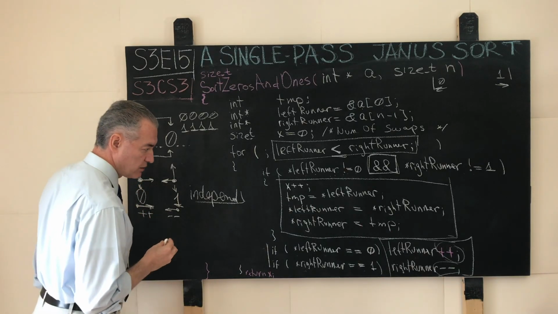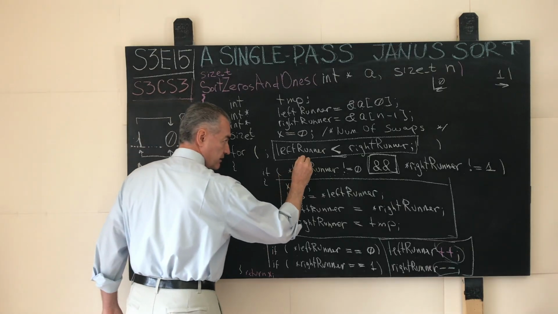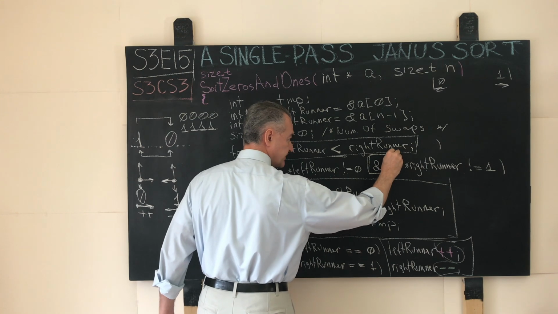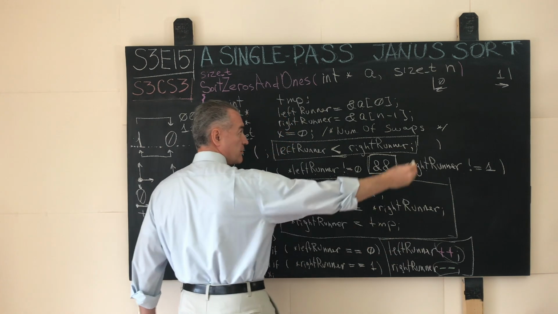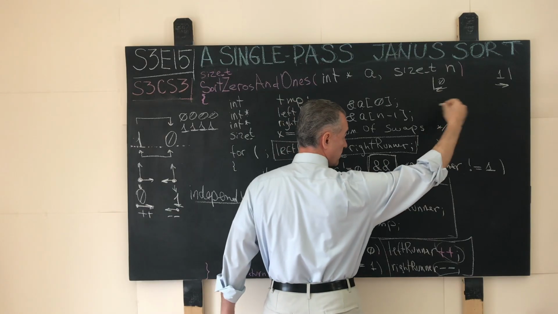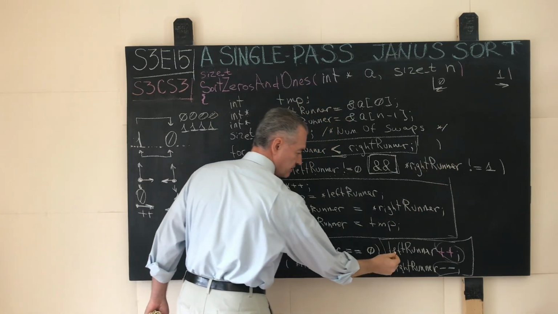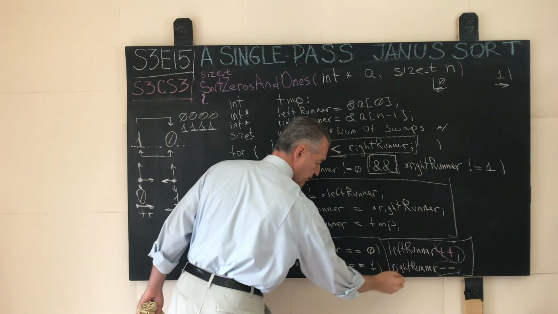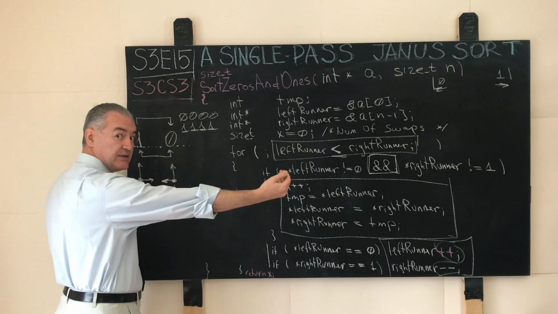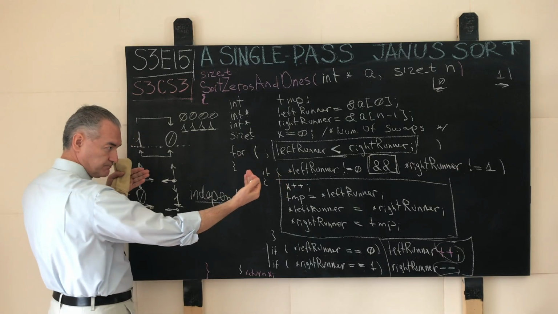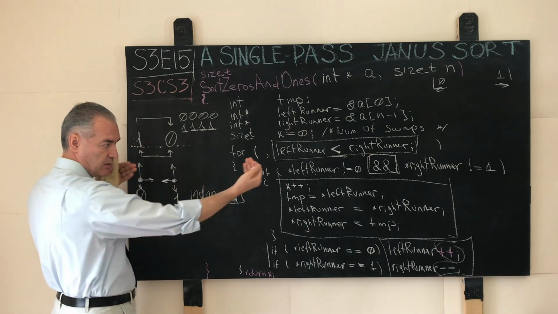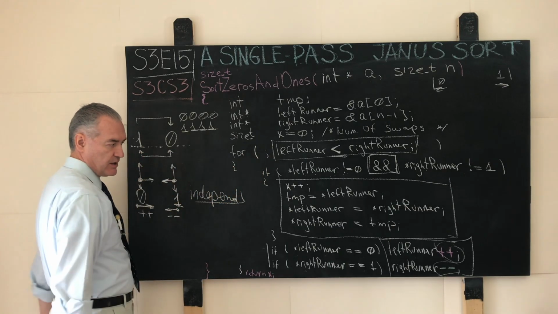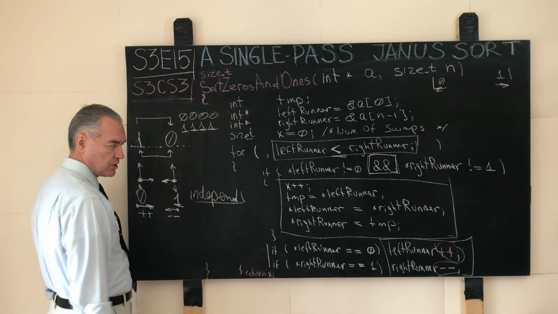The combination of two things will ensure that our algorithm terminates. The address of the left runner is smaller or less than the address of the right runner. Remember, the addressing grows in the array however the memory is laid out, and then our left runner address grows potentially and the right runner address diminishes. So the two runners potentially approach each other, and the moment they crisscross, the algorithm terminates, and this will work either way.